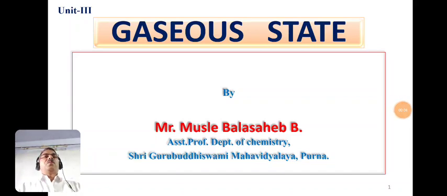Friends, today we are going to study the chapter Gaseous State. It is the third unit from the Physical Chemistry, paper number 2nd.